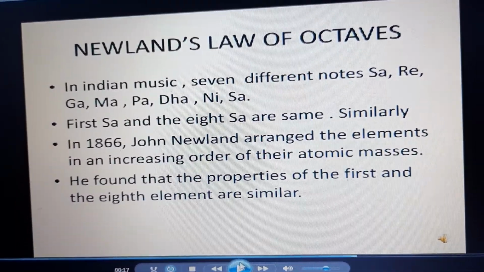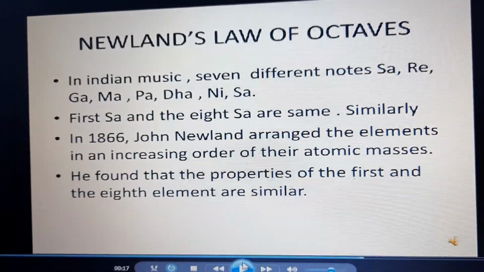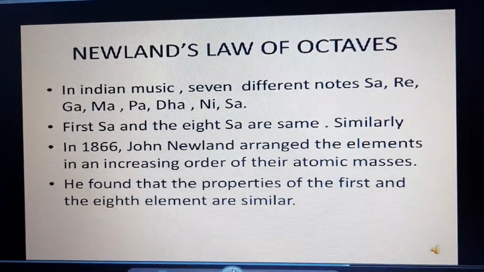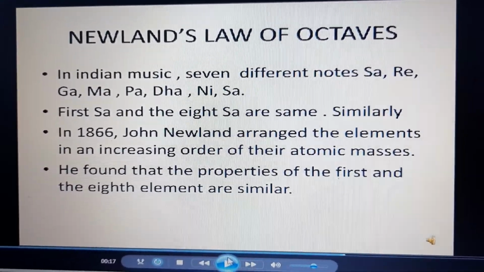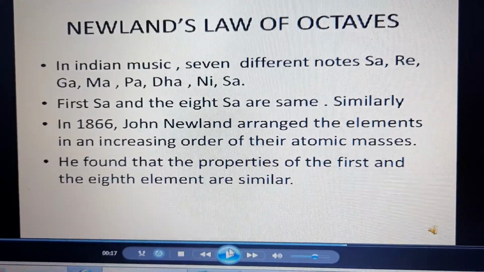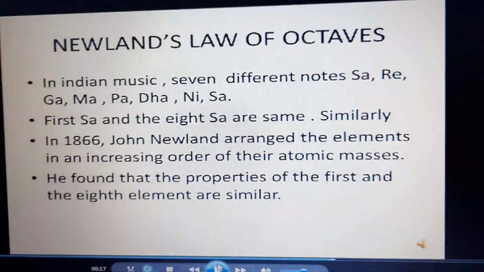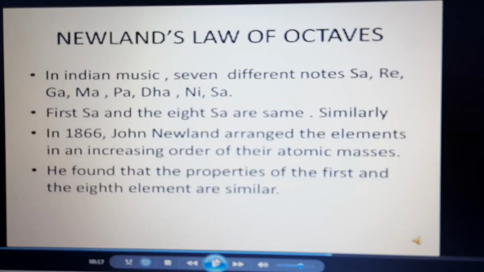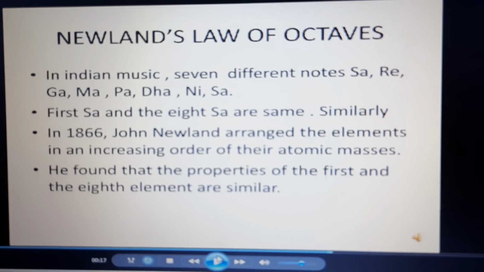Now when we talk about properties, what do we mean by properties? Properties are either physical or chemical properties. Now physical properties are how their external appearance is. Are they shining? If they are shining, if they are solid, and if they cannot be bent or broken, you will say that it is a metal.